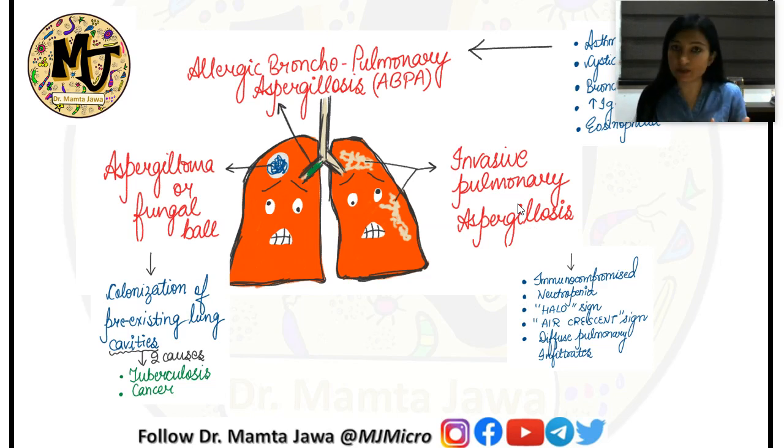The neutropenic cancer patient which we just discussed is in fact a patient of invasive pulmonary aspergillosis. All right. Now, these patients are usually immunocompromised, like our patient was. Then, neutropenia is a predisposing factor. Remember, neutropenia is a risk factor for two very important fungal infections, namely Aspergillus and Candida.